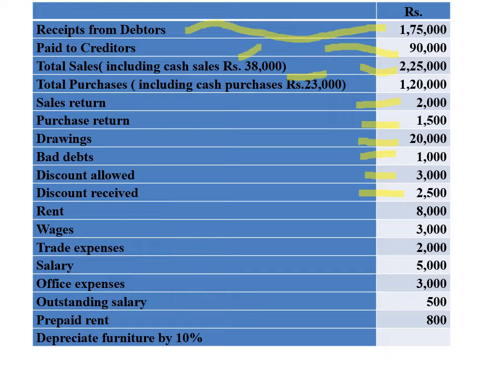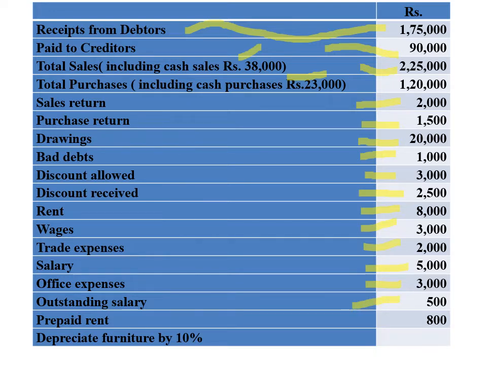Then discount received, creditors account and profit and loss account. Rent, cash account and profit and loss account. Wages, cash account and trading account. Trade expenses, cash account and profit and loss account. Salary, cash account and profit and loss account. Office expenses, cash account and profit and loss account.